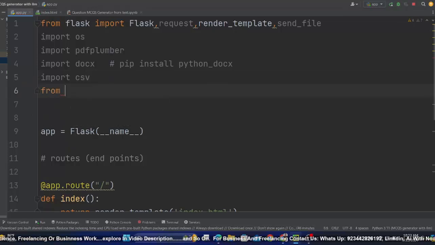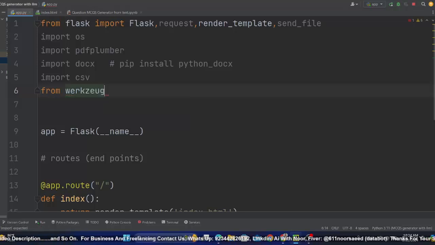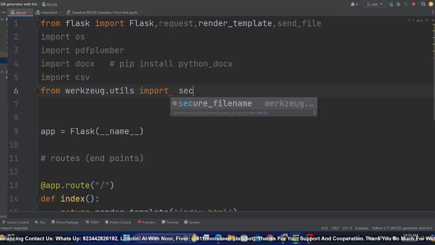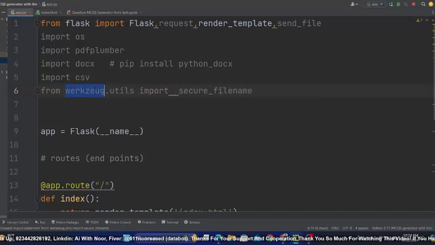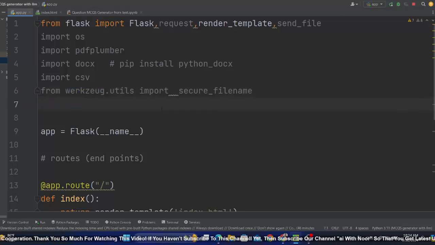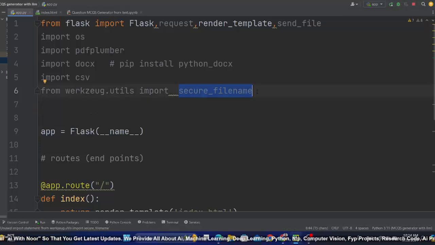And now we will use werkzeug. From werkzeug.utils you need to import secure filename. So this is a Flask helper or dependent module that is used with Flask to secure your files. Now see, when you upload an image or PDF file, you don't know what will be the text. It could be something related to hacking or whatever it is, security issues. So if you want to secure your page, your website or your file, then you need secure filename. You will see that a bit later.